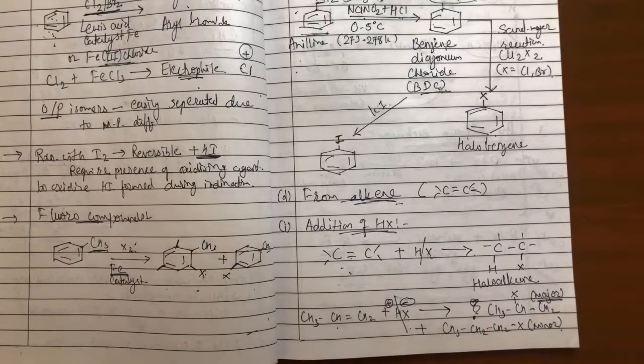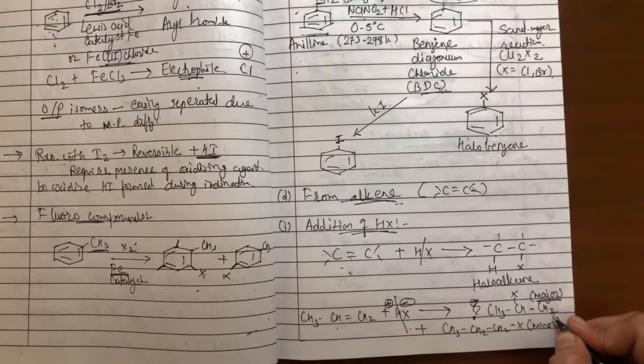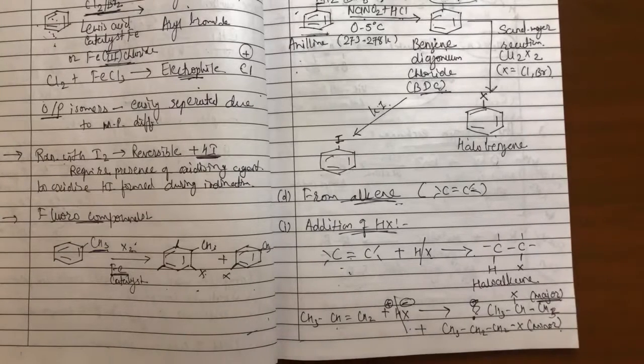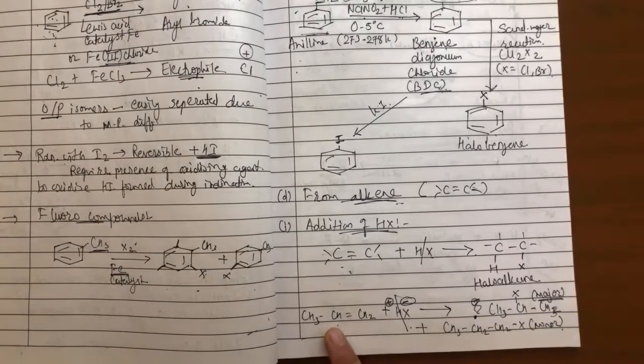Now which one is present in higher quantity? This we have to decide via Markovnikov's rule, that the negative part of the reagent goes to the carbon having the lesser number of hydrogen atoms. So here this is the carbon with fewer hydrogen atoms, and so the halogen attacks over here on this carbon atom.